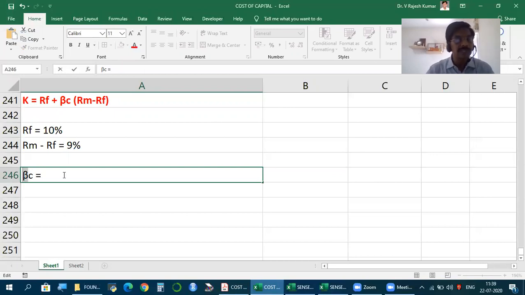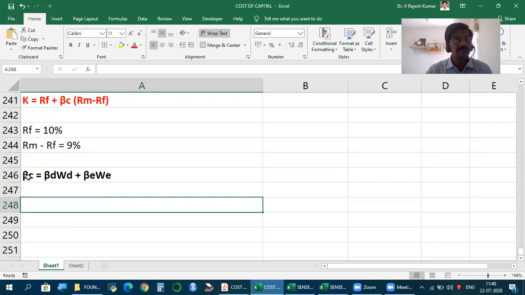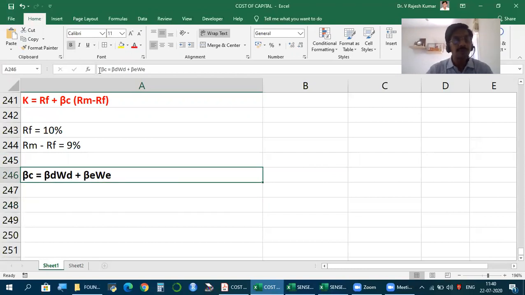In this case, we don't have preference shares, so this is the formula for company beta. So how to calculate then?